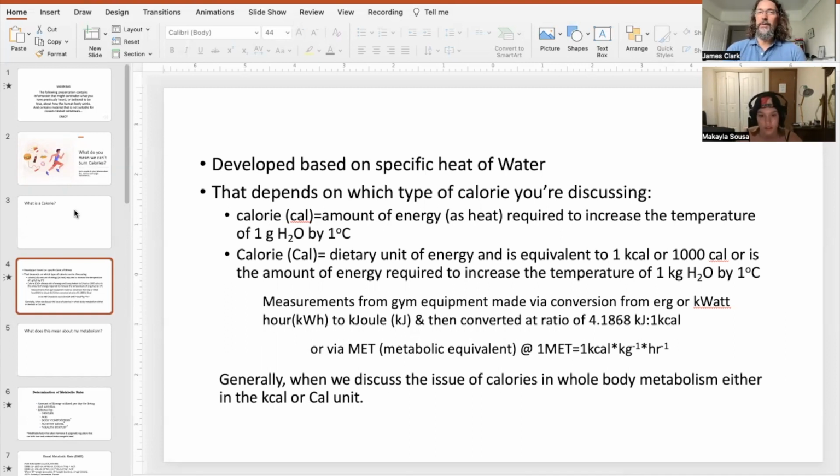We have calorie in the sense of chemistry class. I know that's what will make some people cringe whenever we hear the word chemistry class. There are calories in chemistry class, and that's the amount of heat that's required to raise 1 gram of water 1 degree Celsius. When we look at water, one of the things we have to remember is that water has a density of 1, which means that for every volume unit there is a single mass unit to it.